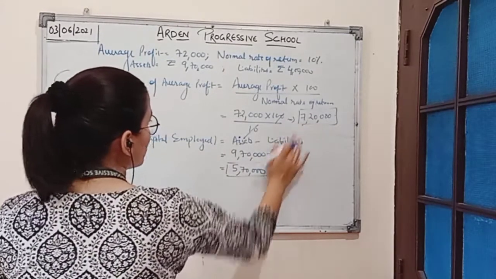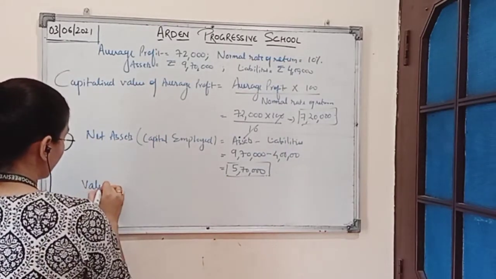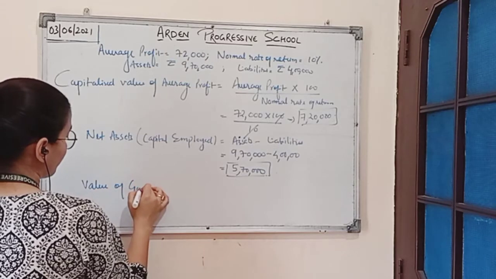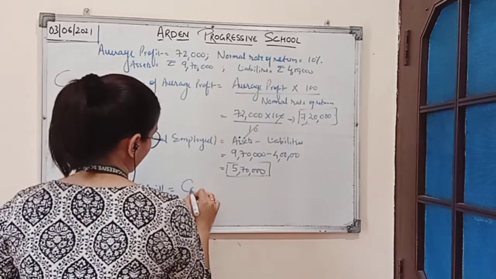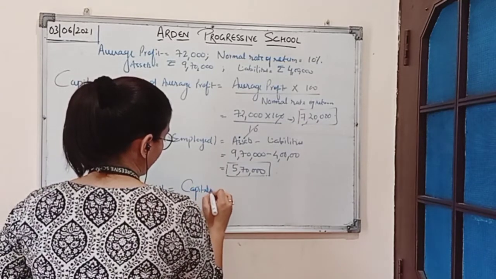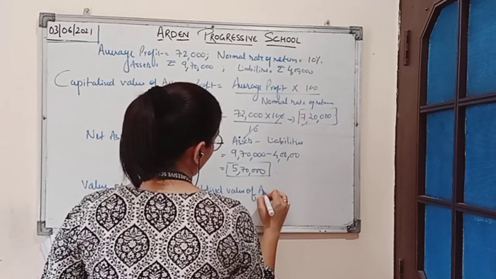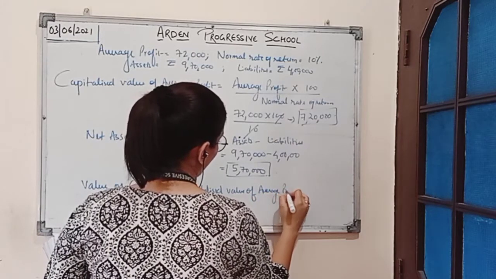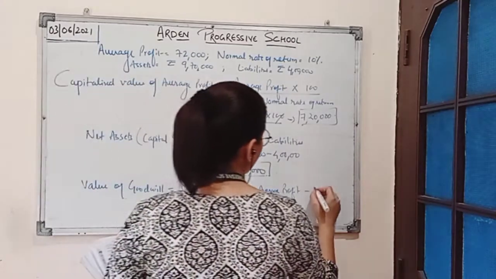Based on these values, we can now easily calculate the value of goodwill. Value of goodwill will be, the formula is, capitalized value of average profit minus net assets.